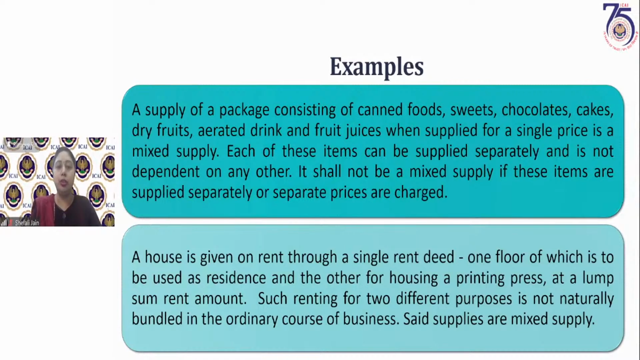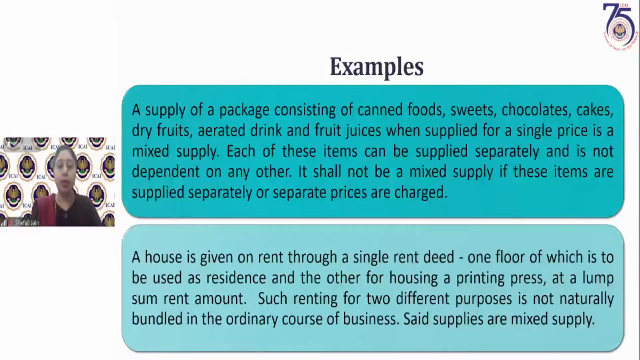A house is given on rent through a single rent deed. One floor is given for the purpose of residence. On another floor, some printing press has to be established. So now this is not naturally bundled. Both the floors are given for two separate purposes, but the house owner is getting a single rent of 1 lakh rupees per month for this renting activity. But these two floors are not related to each other, so they are mixed supply.